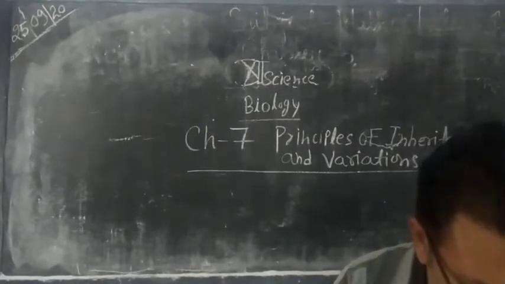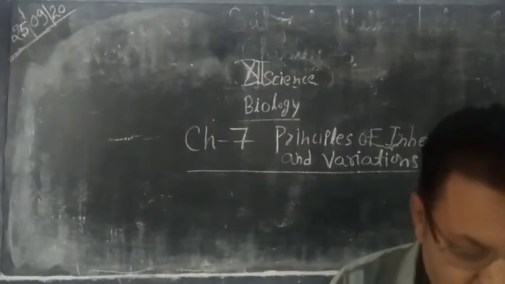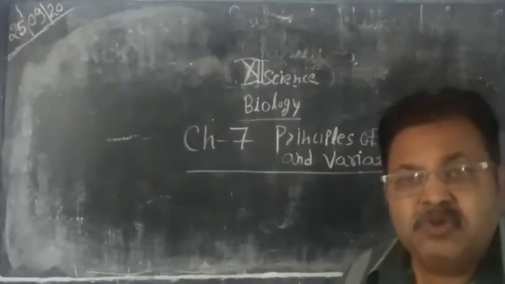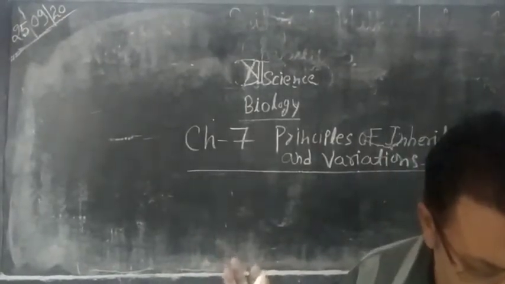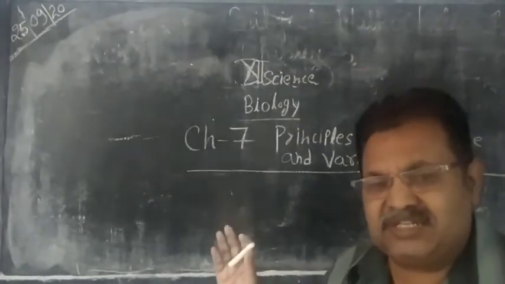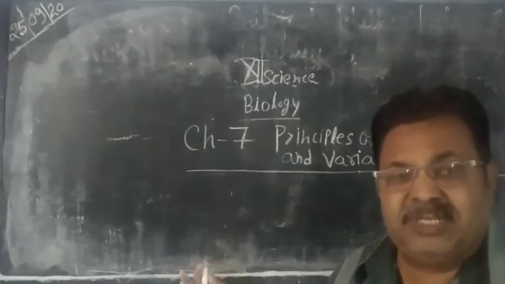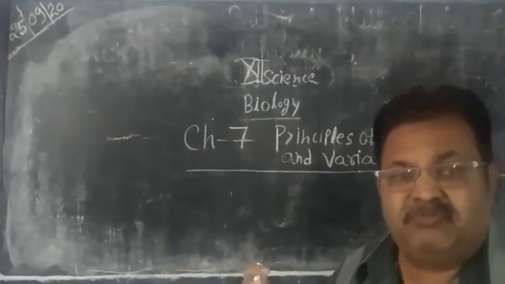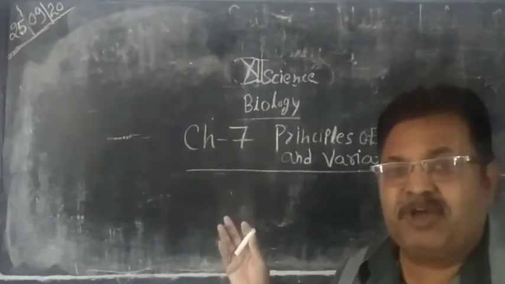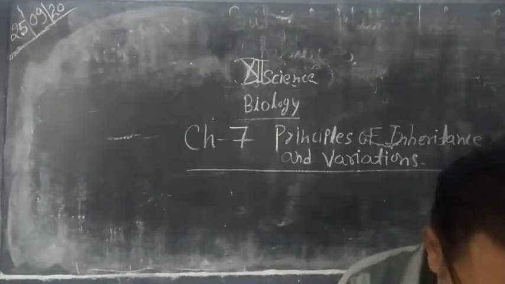Next is types of variation. Variations are of the following types. First one is hereditary variations. It means the variations which take place and are transmitted from one generation to another generation. Such type of variation is known as hereditary variation.